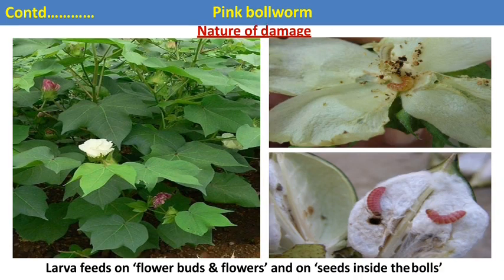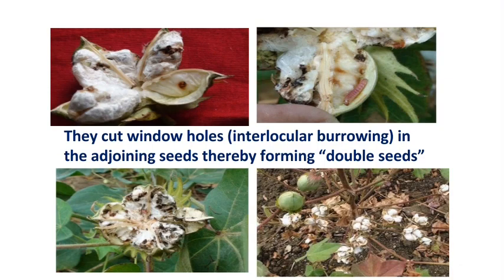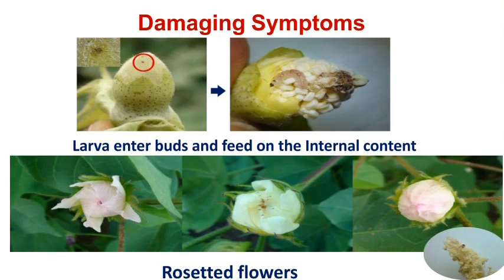As a result of feeding, in case of severe infestation, it cuts windows, holes or interlocular burrowing adjoining the seeds, thereby forming double seeds. This is the characteristic symptom, double seed formation of the cotton seed. Then it also attacks the flowers and tender buds, and the flower shows a rosette appearance or rosette flowering. Rosette flowering and double seed formation are the two important characteristic symptoms produced by the feeding of the larva or caterpillar of the pink bollworm in case of cotton.